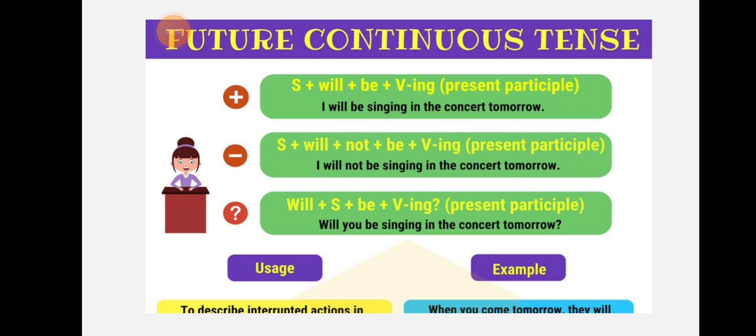To change it into a question, the helping verb is always used at the beginning of the sentence, and at the end we put a question mark. Will you be singing in the concert tomorrow? Will comes first, shall comes first. So we'll say, shall I be singing in the concert tomorrow? Will and shall are the helping verbs that will be used at the beginning of the sentence, and we will put a question mark at the end. Hope you have understood the future continuous tense.